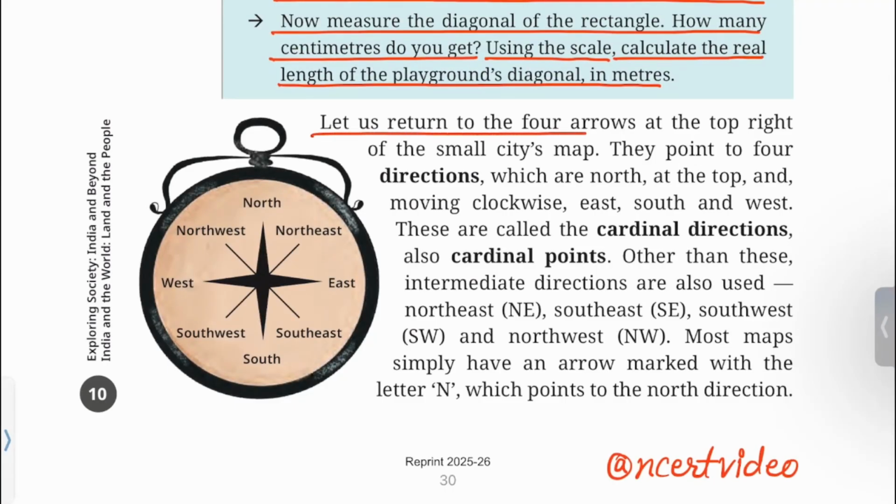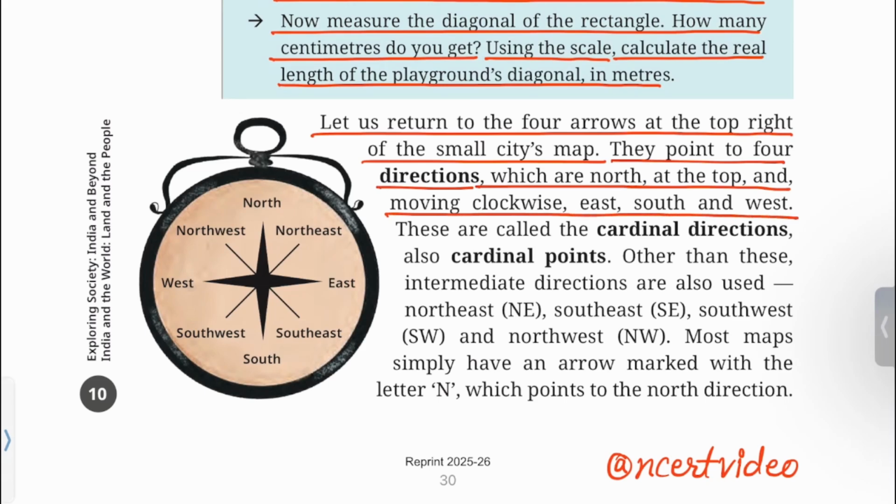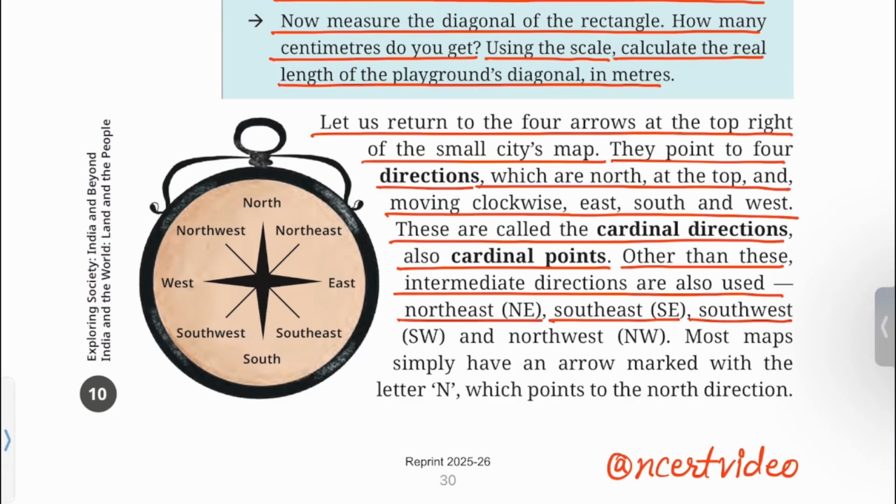Let us return to the 4 arrows at the top right of the small city's map. They point to 4 directions which are north at the top and moving clockwise east, south and west. These are called the cardinal directions, also cardinal points. Other than these, intermediate directions are also used, such as northeast NE, southeast SE, southwest SW and northwest NW.